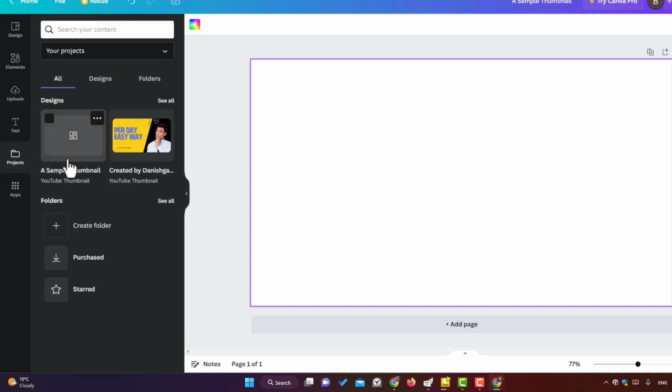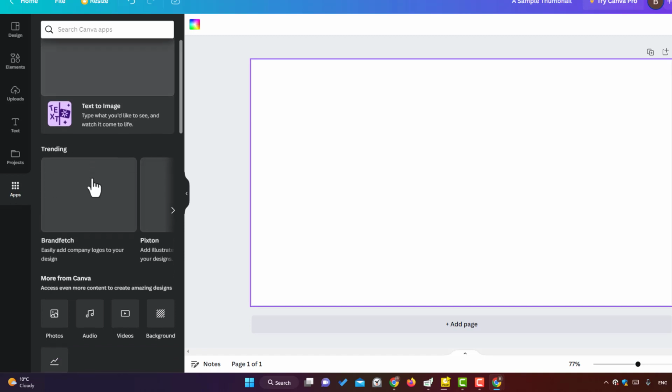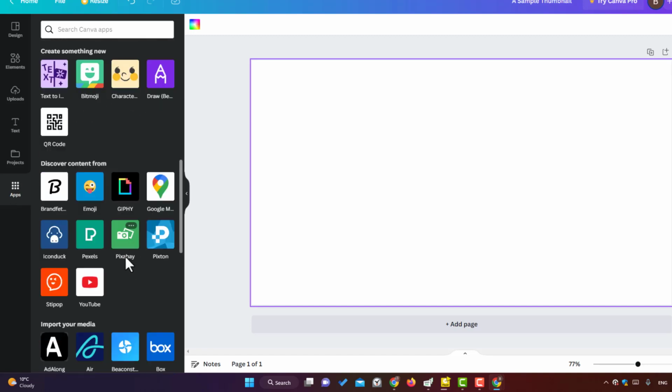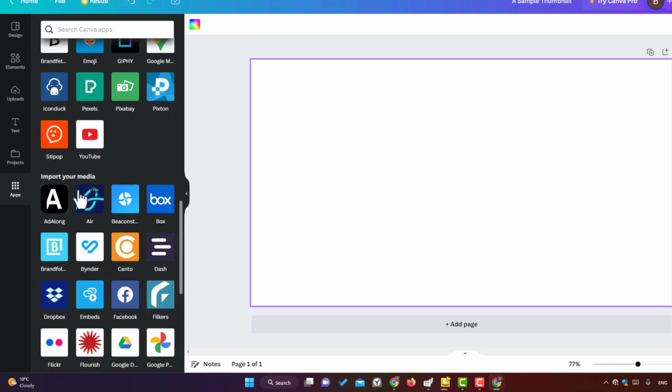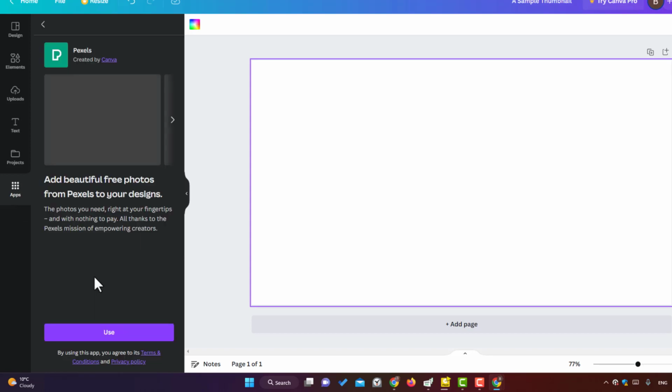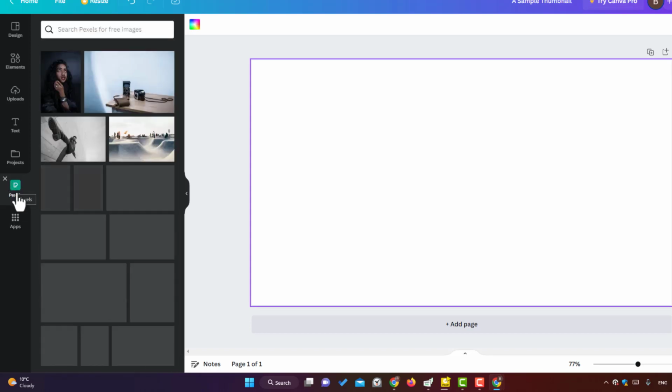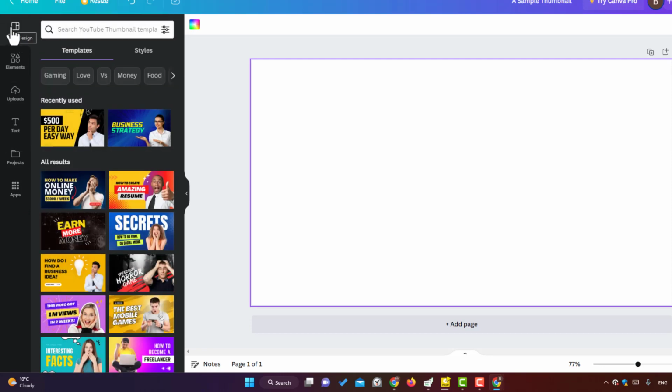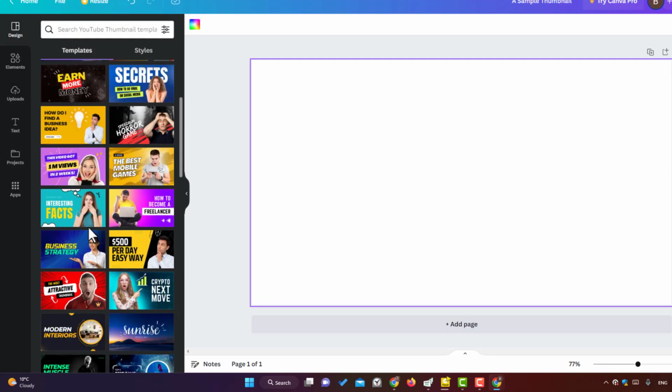Here is a project. You will see your recent projects and apps you can use from Pixabay, images, Pexels, or maybe emojis. If you want to use them, you can directly click on them and add them to your apps list. For example, I want to use Pexels. Use. Here it is. Here we came to the design, and let us design a sample thumbnail.